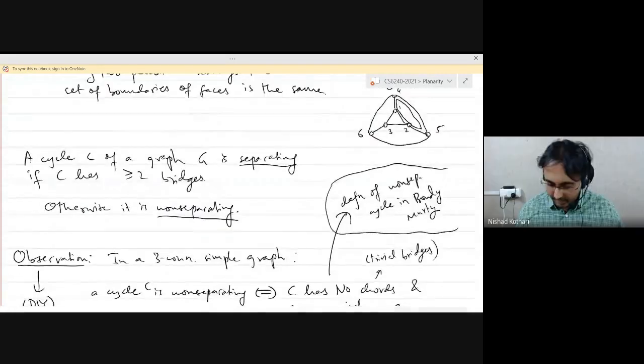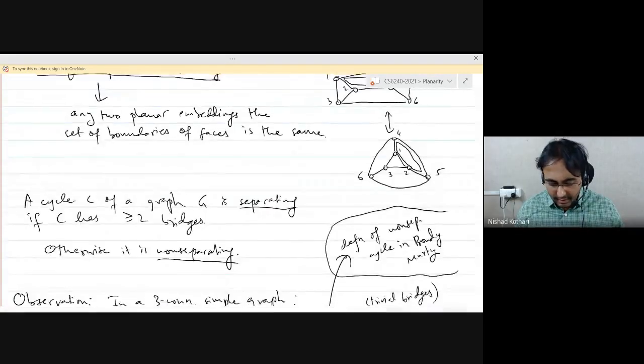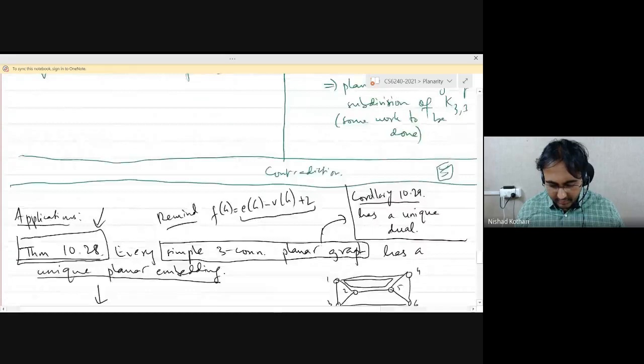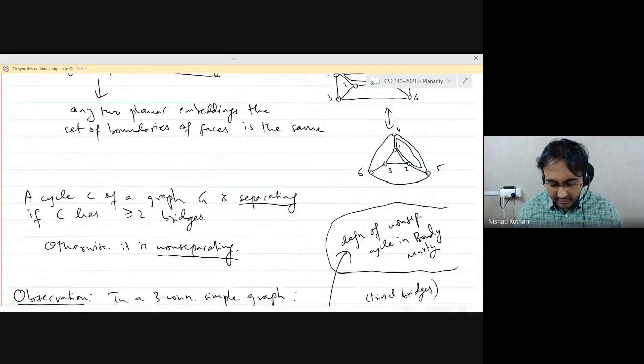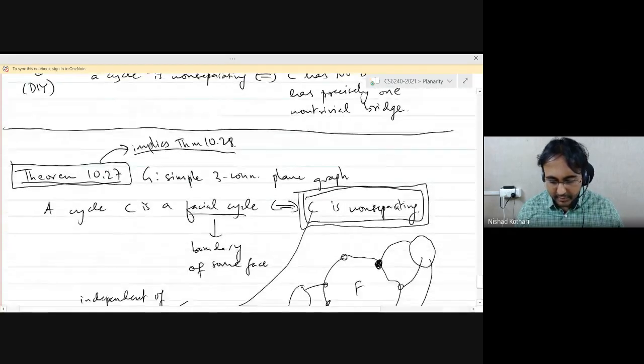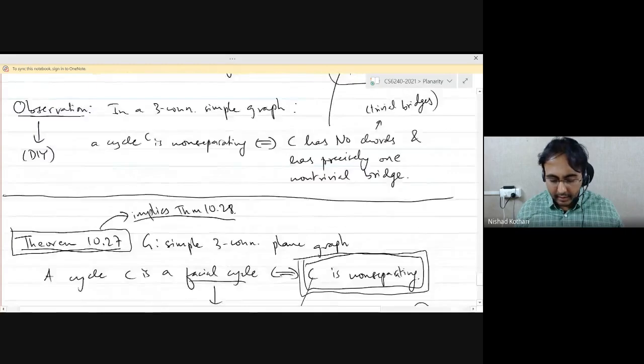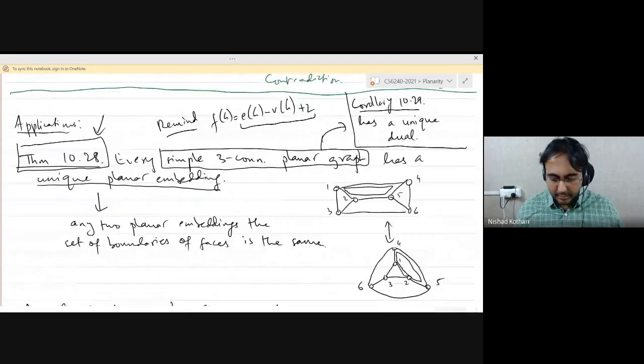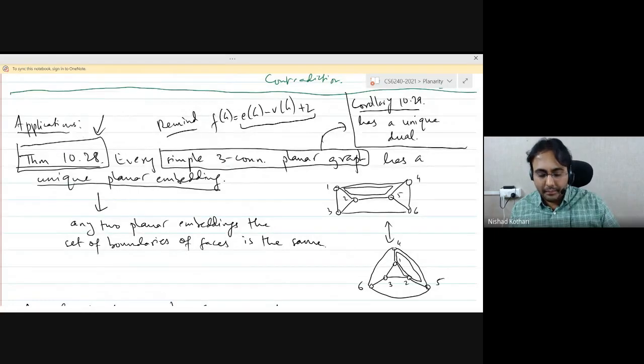No. Okay, thanks. So in that case, the plan for today is to complete the proof of this theorem that every simple three connected planar graph has a unique planar embedding, right?